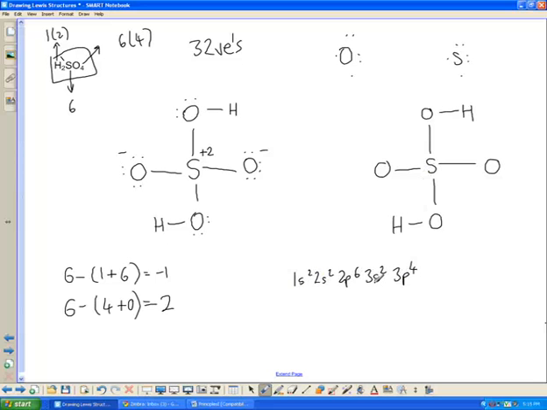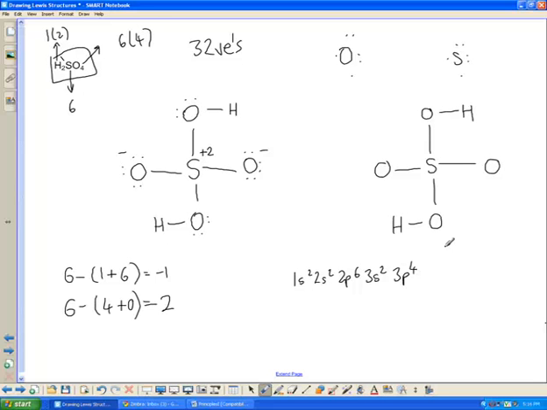Now from our study of quantum numbers that we saw before, an n value of 3 gives us the possibility of having s orbitals, p orbitals, and d orbitals. Now the d orbitals on the sulfur here have no electrons in them, but they are there. And what that means is the sulfur can accept electrons from somewhere else, in this case from the oxygens, and put them into some of its vacant orbitals. Now we're not going to represent that in an electron configuration in any way. I just want you to understand that it's for that reason that sulfur and atoms bigger than sulfur, although we're only really concerned ourselves with phosphorus and sulfur right now.